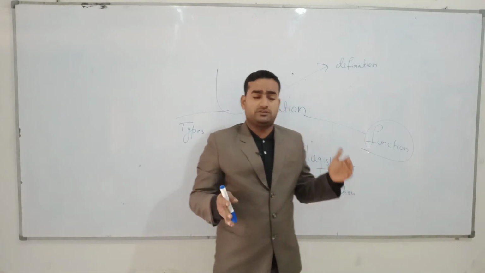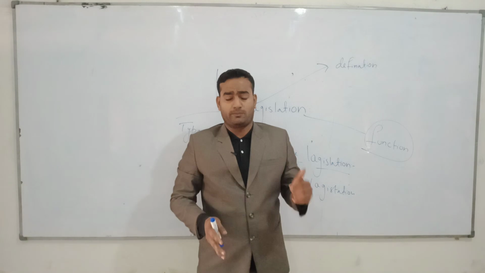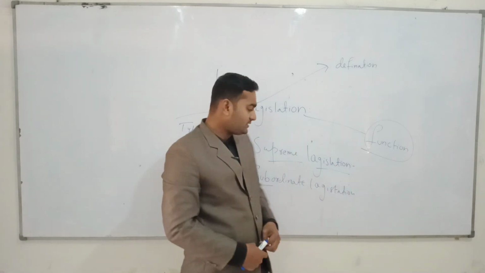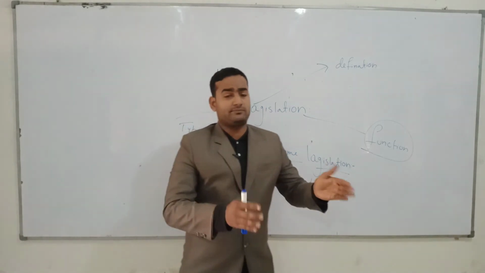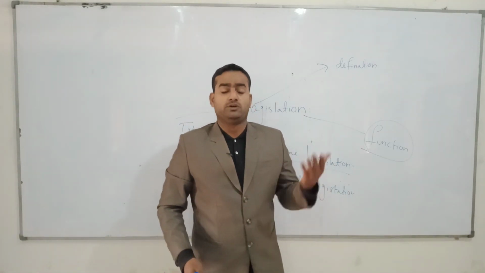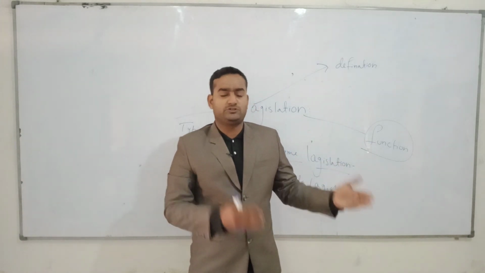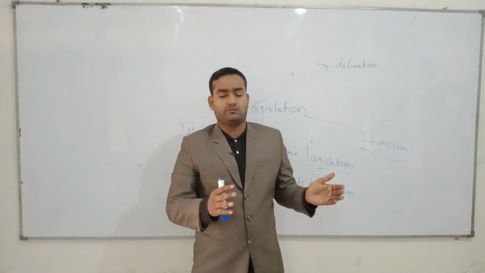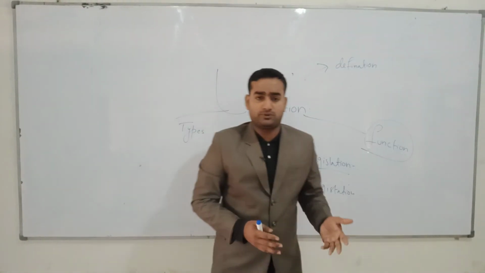That is why they delegate their power to their ministers to do legislation, because they want to be relaxed. So this is subordinate legislation, which means any legislation done by the subordinate bodies. What are subordinate bodies? As I discussed, the ministers of the prime minister, like the health minister and education minister, these would all be subordinate bodies.